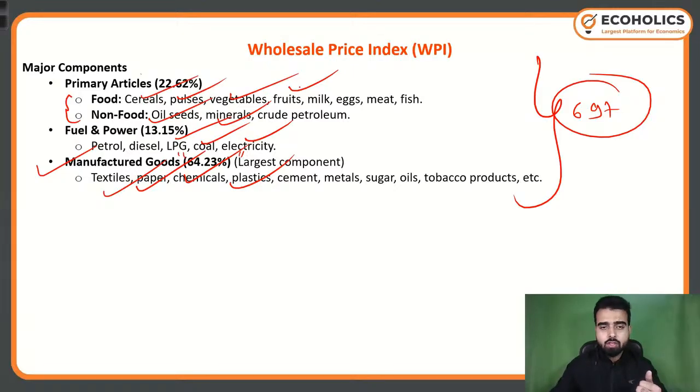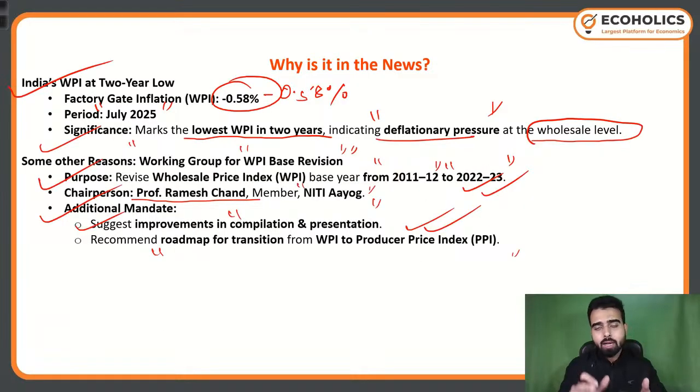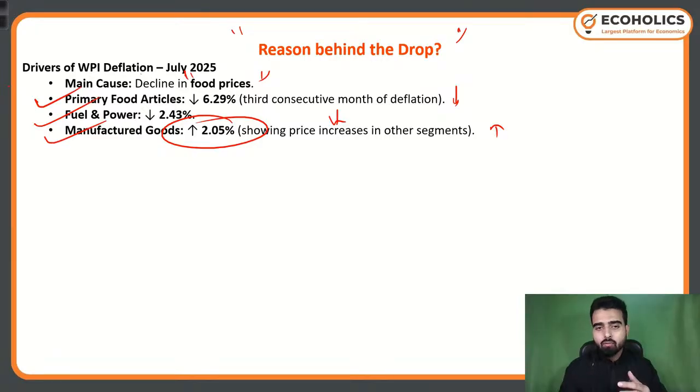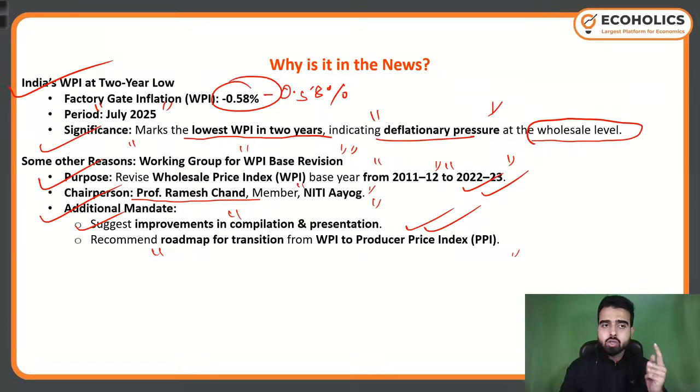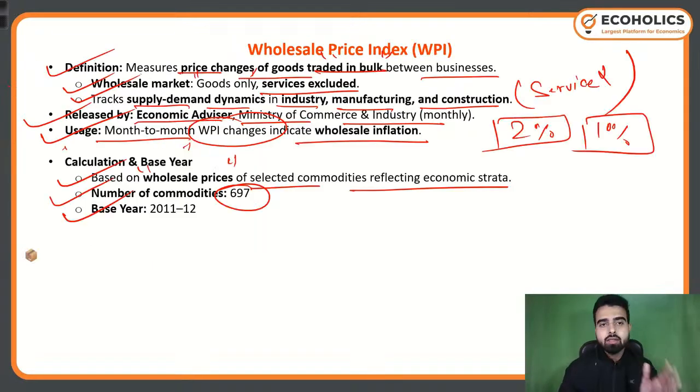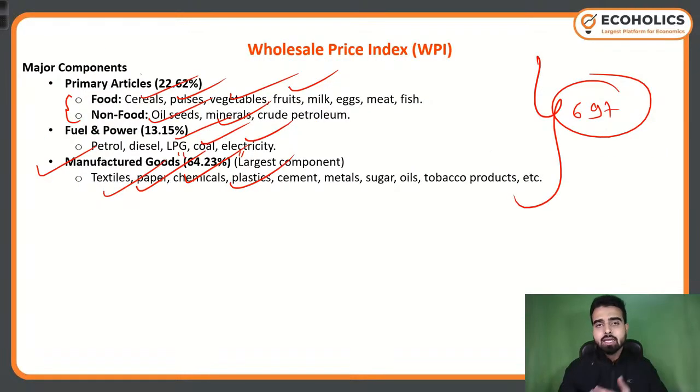So we saw why wholesale price index was in the news. There were two major reasons. Then we saw what was the reason behind the first news, that India's WPI was at a 2 year low. Then we saw the static components, what the wholesale price index is, and some more static components that are important from the examination point of view. And this is something you must know about WPI if you are preparing for this year's RBI grade B examination or even any regulatory body examination.